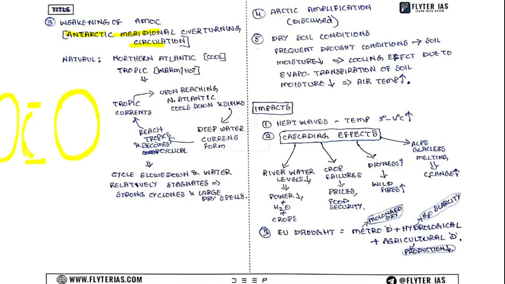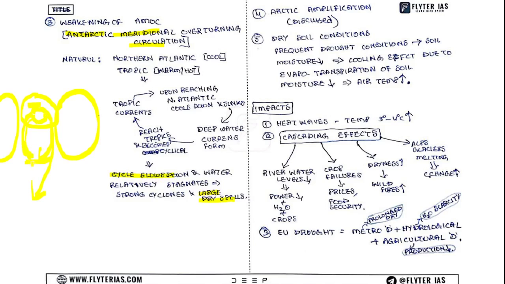the cycle of warm water currents moving from the tropics to the poles, where the water sinks after cooling, and deep currents flow from the poles to the tropics again, is getting slowed down. What will happen? Because the cycle has slowed down, the water present here will be warmer and stagnated, and the warming conditions will increase. It will be warmer, and because of that, there will be formation of cyclones. Severe cyclones and large dry spells are the consequences of this.